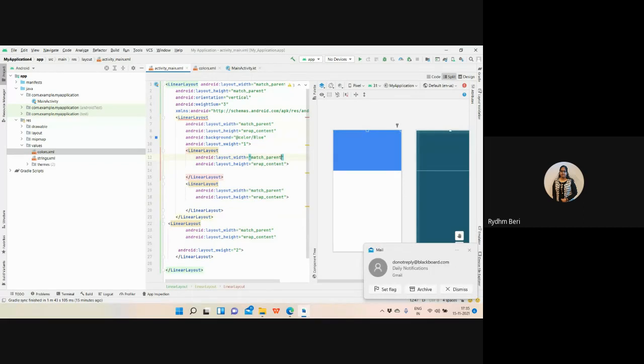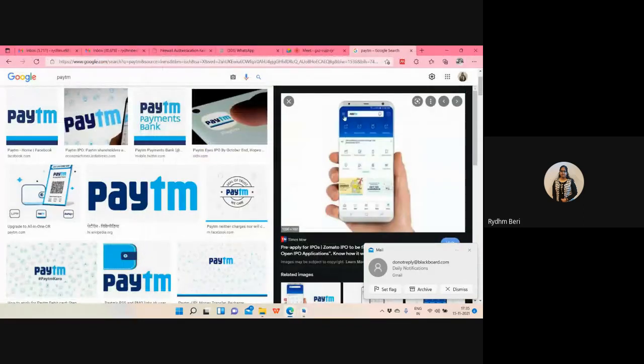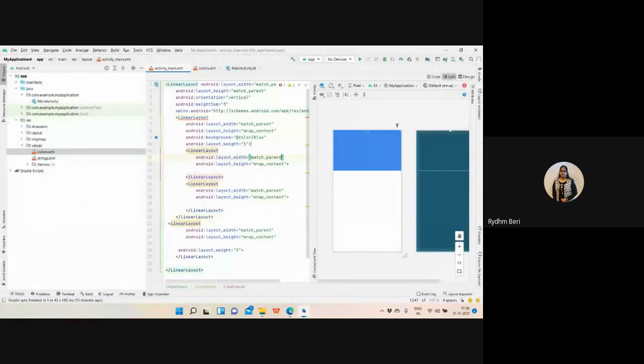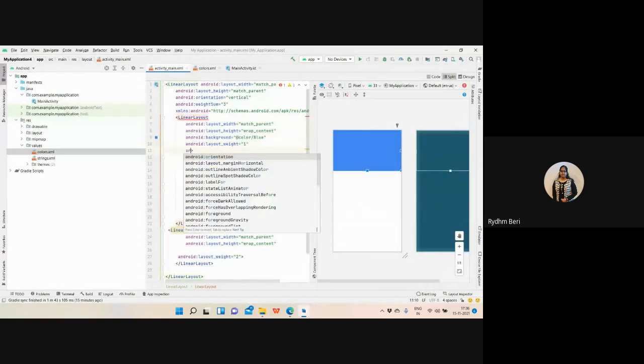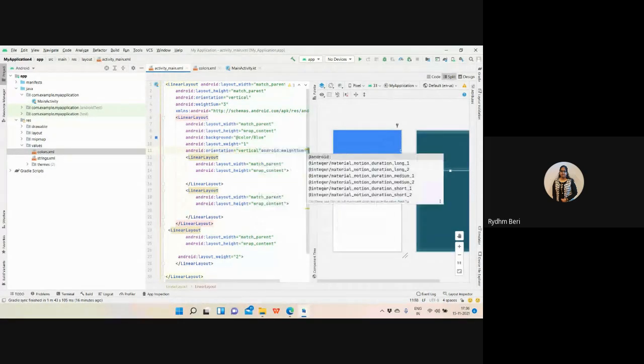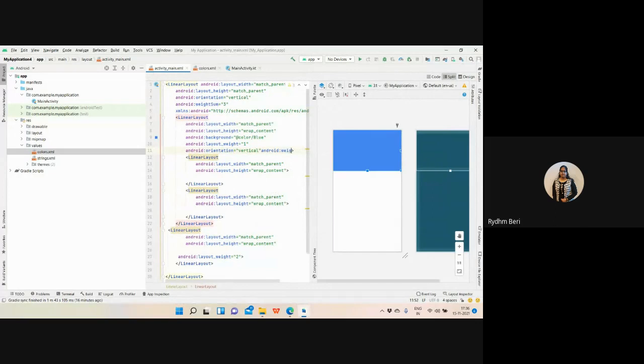Again, I want to have this because I need to create rows. I need to create two rows: one is this ATM row and one is these buttons row. So when you want to create the rows, set orientation as vertical. So one it is and one it is. Again, I want two parts to be created. Let me move to the next line so that it will be more clear to you.